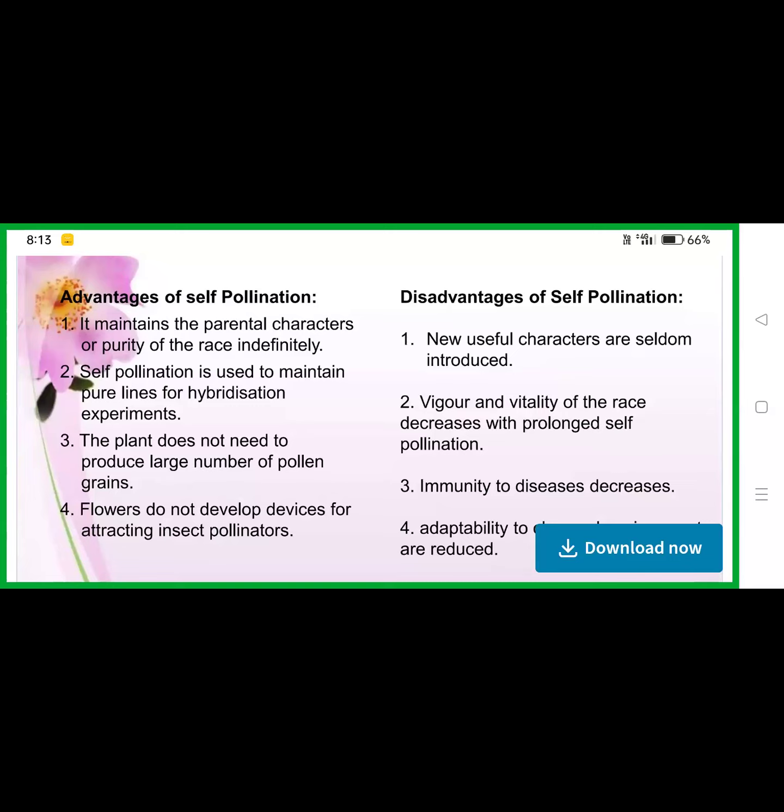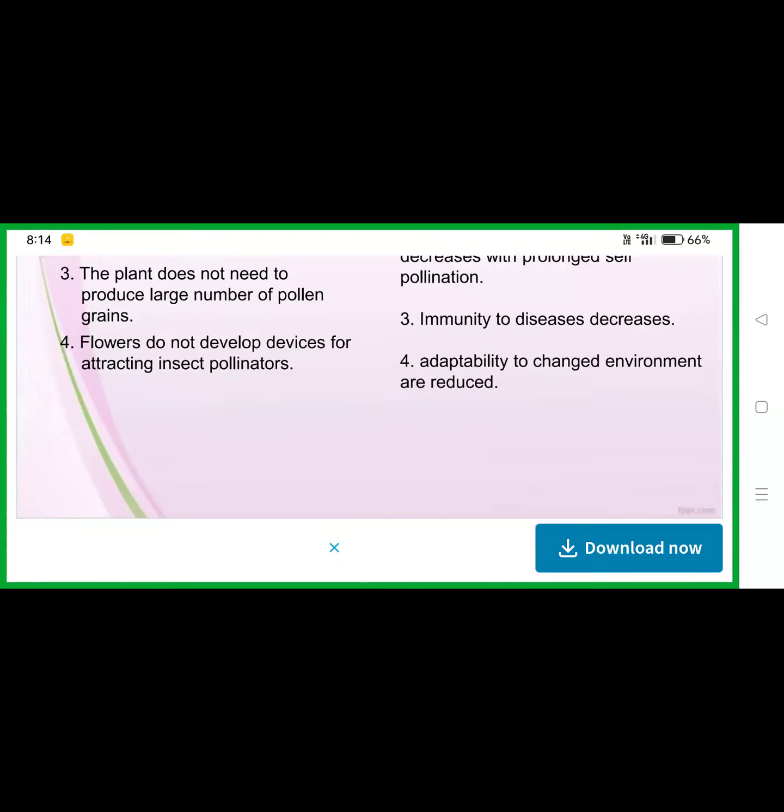These are the advantages, and the disadvantages are: new useful characters are seldom introduced. Vigor and vitality of the race decreases with prolonged self-pollination. Immunity to diseases decreases. These are the disadvantages of self-pollination.